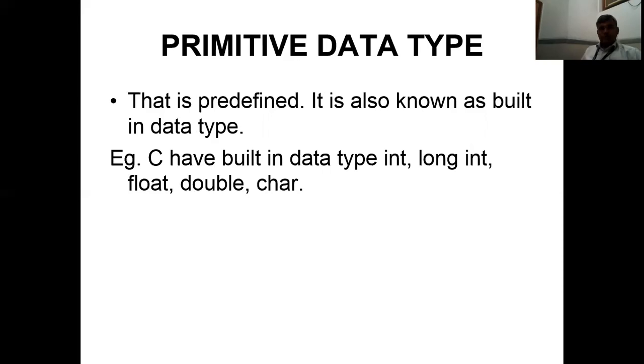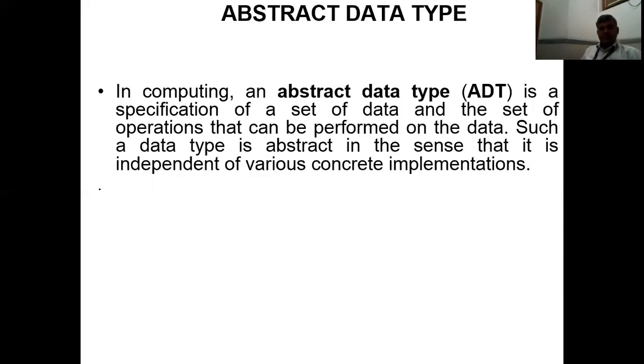Then what is an abstract data type? The second category is the abstract data type. What is abstract and why is it called an abstract data type? In computing, an abstract data type is a specification of a set of data and the set of operations that can be performed on the data. Such a data type is abstract in the sense that it is independent of various concrete implementations. So this is the definition related to the abstract data type.